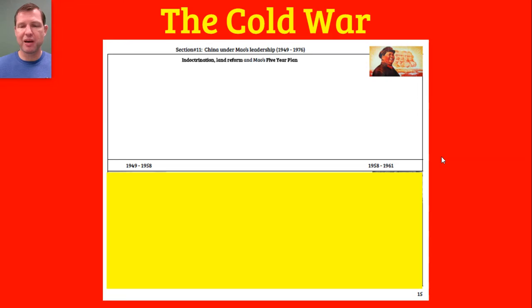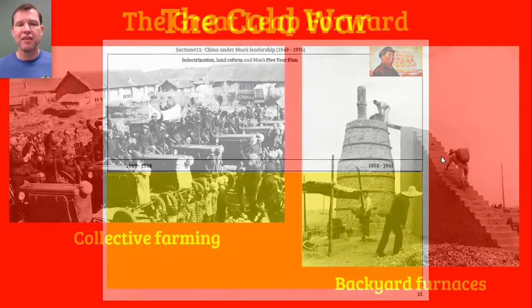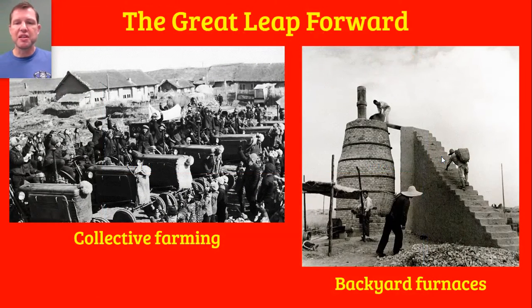So I'm moving you down to the bottom of page 15. So in 1953, Joseph Stalin died. And the leaders of the Soviet Union who followed Joseph Stalin were not really nearly as enthusiastic about supporting China as Joseph Stalin had been. They wanted to keep China as an ally. They wanted to support China, but they had other problems to deal with.